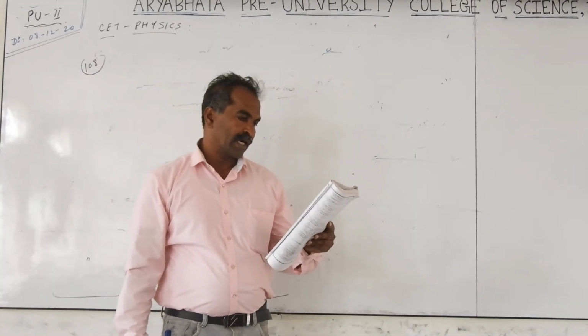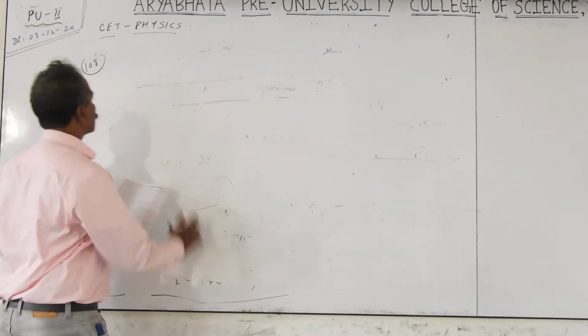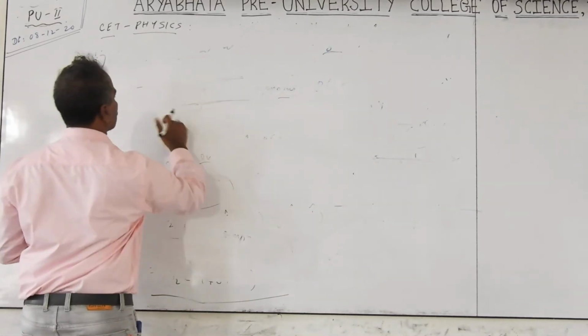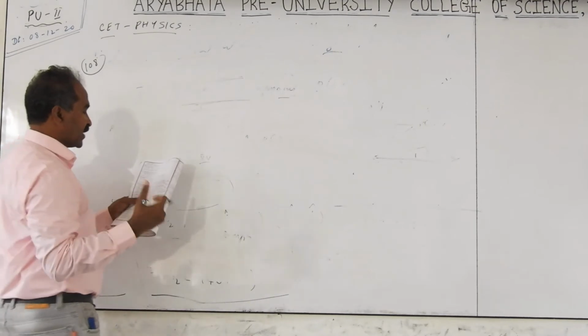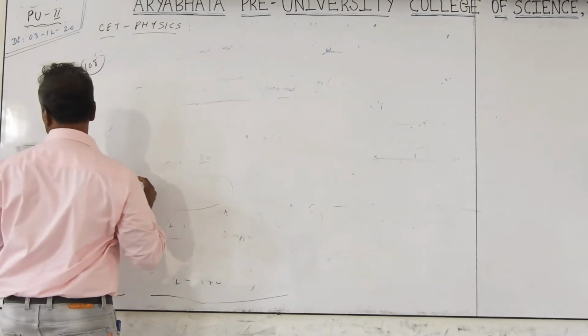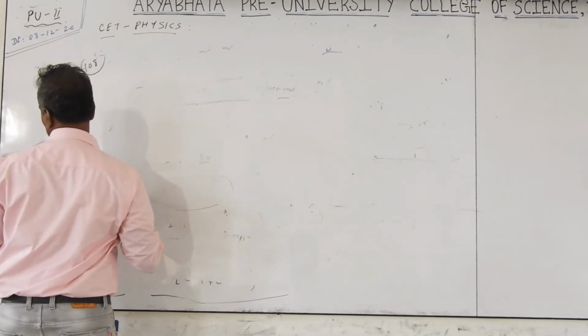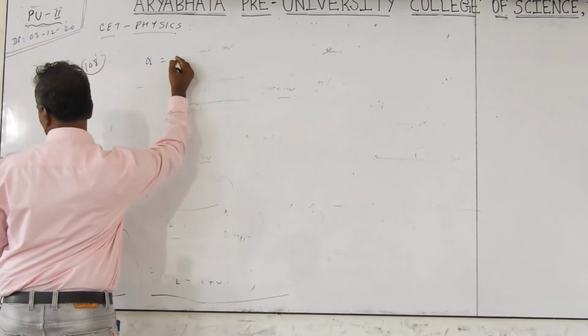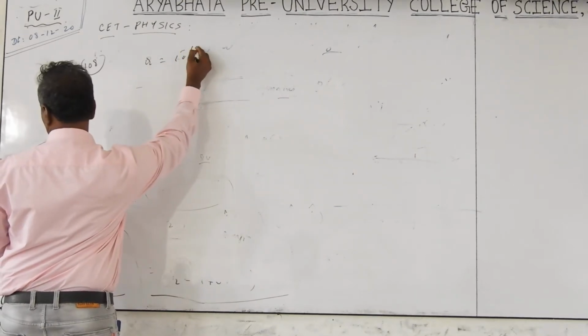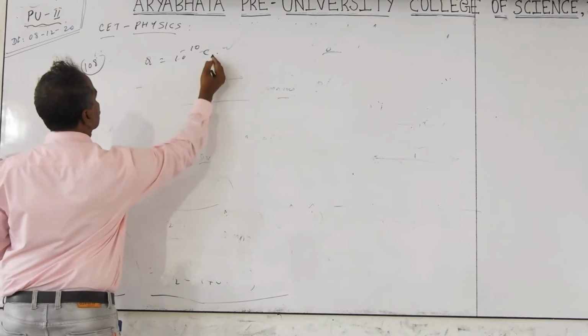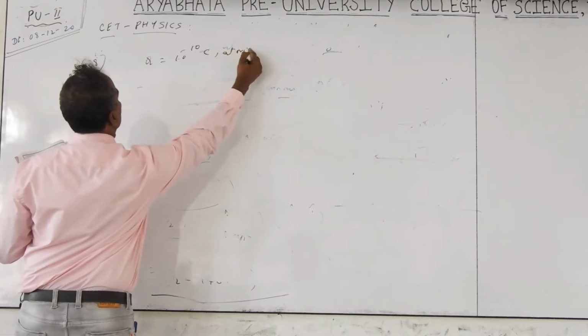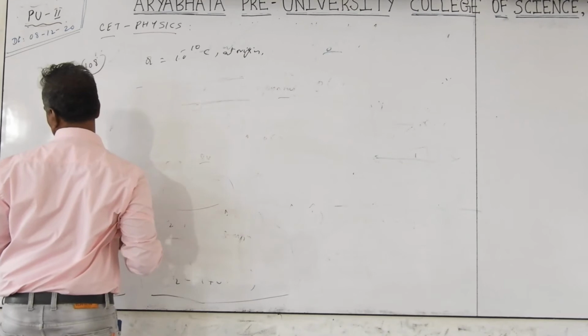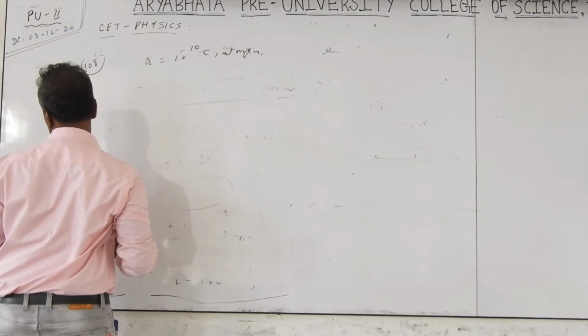Next question is 108. You are given charge Q. I am not going to do this problem because it is given outside. I will just explain the hint and you try to work out this problem. In this 108 question, charge Q is given. Q is equal to 10 to the power of minus 10 coulombs, at the origin location. And you have to find the electric field at a distance.